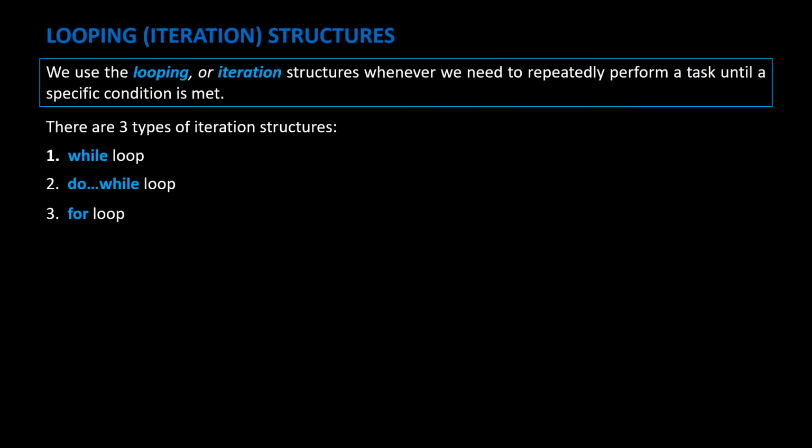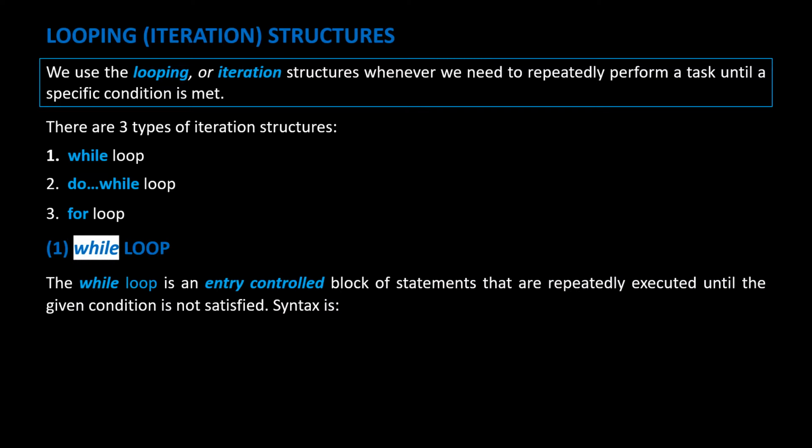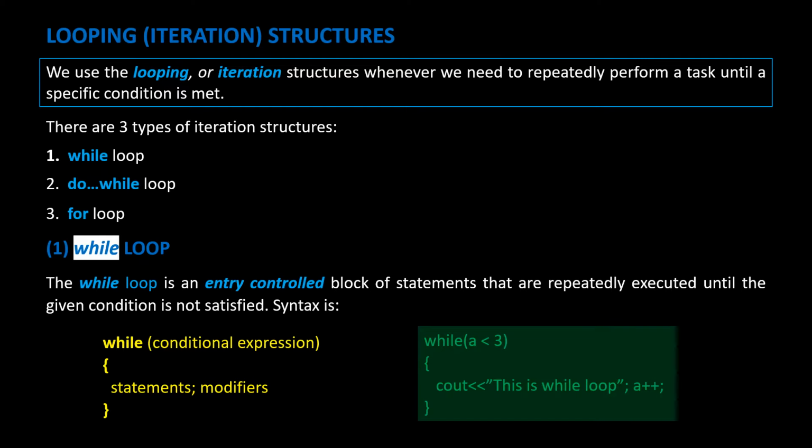While loop. The while loop is an entry-controlled block of statements that are repeatedly executed until the given condition is not satisfied. Syntax is while conditional expression, statements and modifiers. Here is an example. It instructs that while a is less than 3, print something. Then the value of a is incremented. The while loop repeats execution as long as a is less than 3.